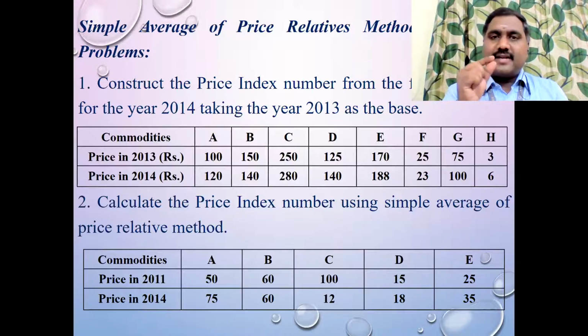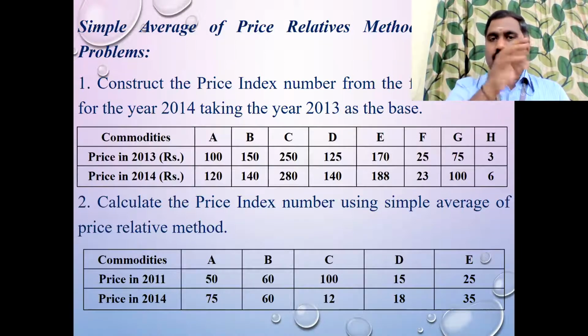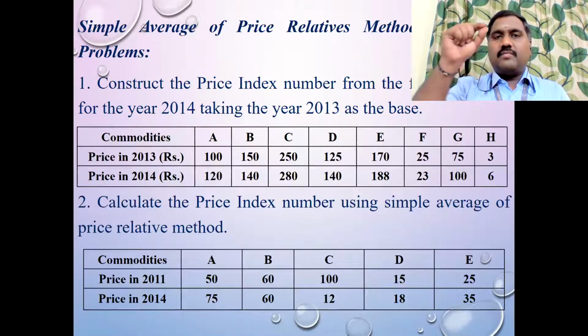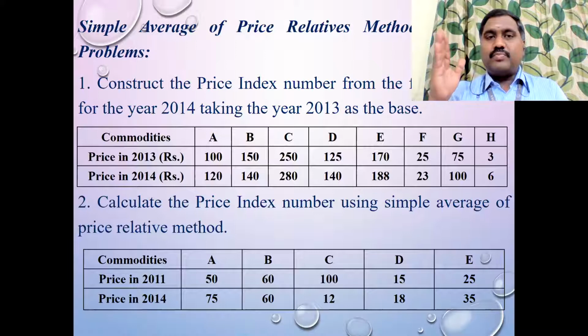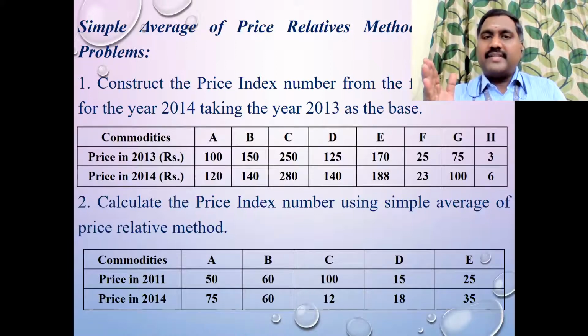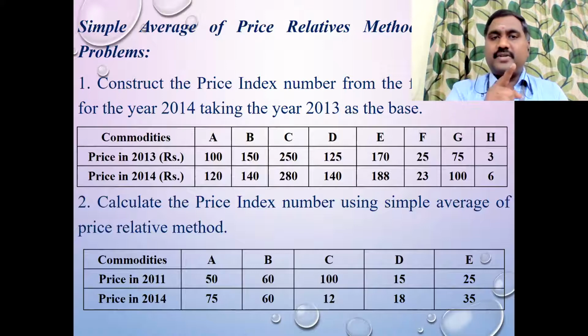See, the same problem as under the previous method, what we did was add all the prices of 2013 to get summation P0, add all the prices of 2014 to get summation P1, and divide and multiply by 100. But here in the average of price relative, prepare a table. First column should be the commodities A, B, C, D, E, F, G. Second column, price in 2013; in bracket, if you want, you can put base year P0. Third column, price in 2014, current year P1. Next, price relative P. What is the formula to calculate price relative? P equal to P1 divided by P0 into 100.